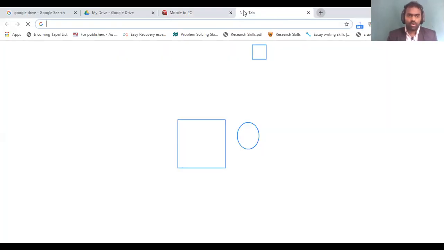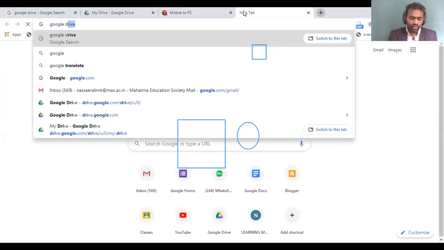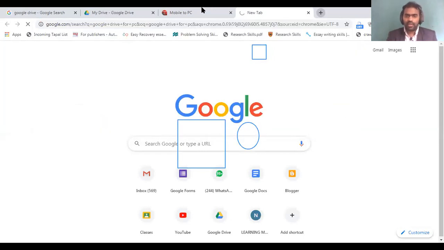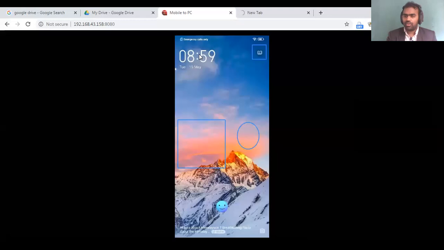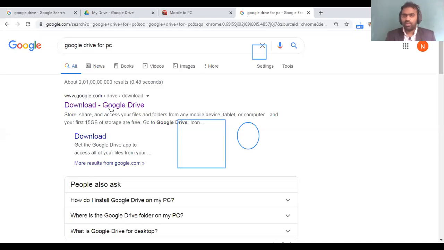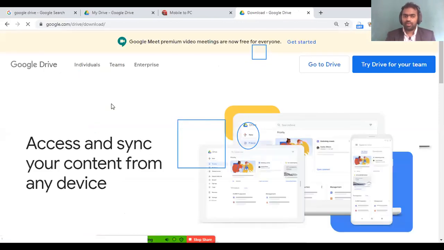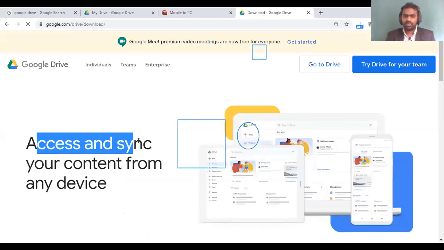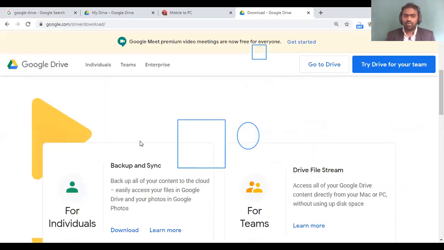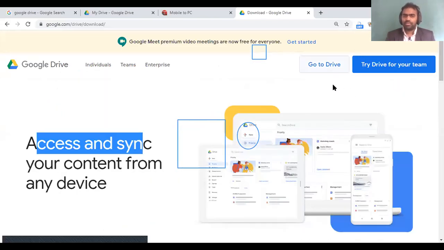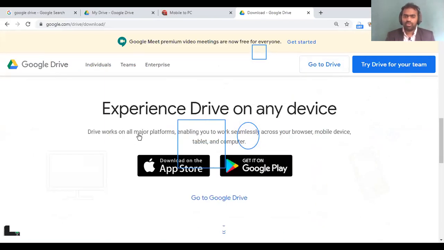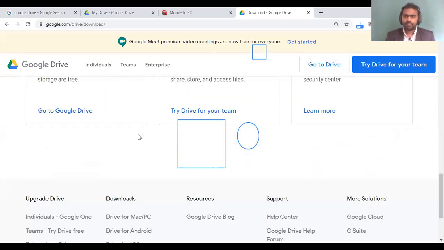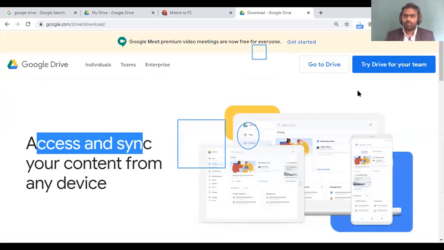You can go to Google and search Google Drive for PC. Like you are having an application on your mobile phone, Google Drive, same way you can download an application on your computer also. You can click Google Drive for PC, then click download Google Drive. That application is known as Backup and Sync or Google Drive for PC. Then you please download the application. You will be having the option to download the application and do it.